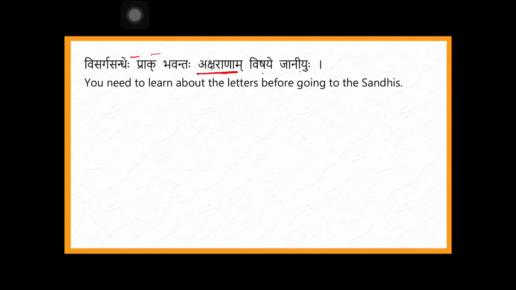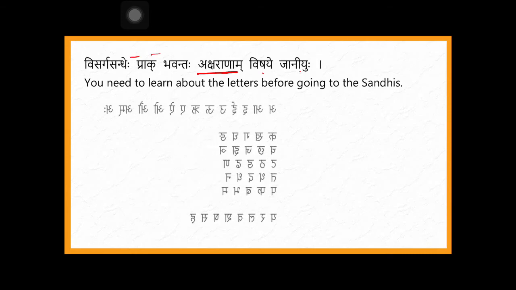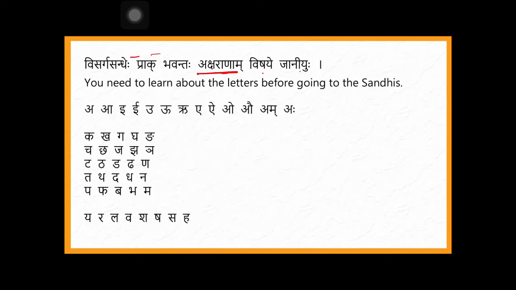So what is that then? What you need to know? See, how many letters are there? You know that one. A, aa, i, ee, u, oo, ru, roo, e, ai, o, au, aha. These are all swaras. Then ka, kha, ga, gha, nga, cha, chha, ja, jha, nya, ta, tha, da, dha, na, ta, tha, da, dha, na, pa, pha, ba, bha, ma, ya, ra, la, va, sha, sha, sa, ha. So vyanjanas. So these are all letters.